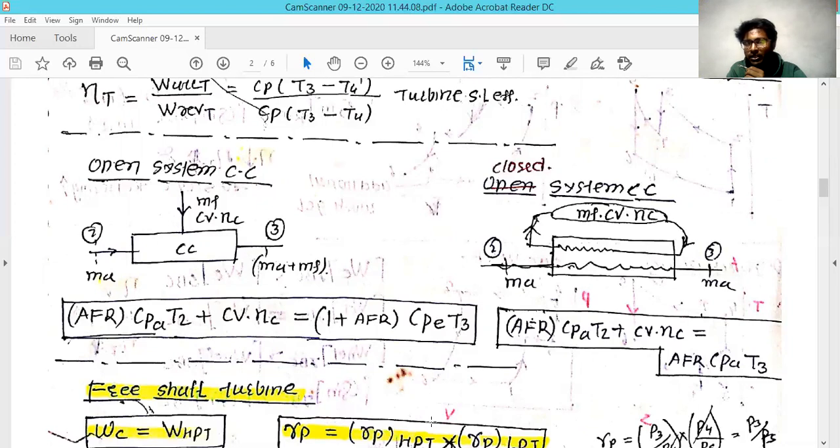In the output condition, at the third stage, whatever air you added and whatever mass of fuel you burned turns into a byproduct, which is the mass of air plus the mass of fuel, and it gets out. So from this, sometimes you are asked for the air fuel ratio.